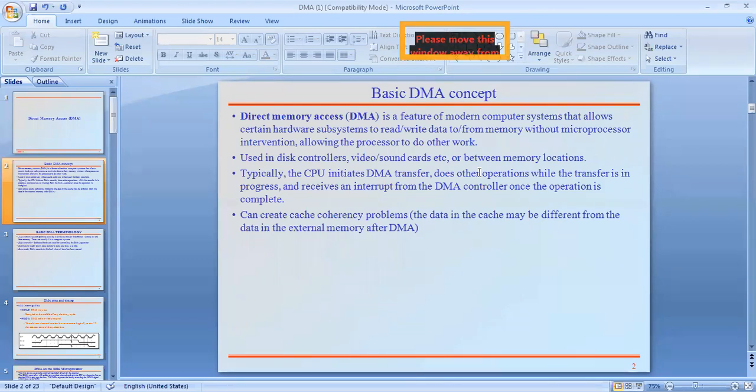Okay, how to improve the processor performance? How to improve the speed of the processor? It means using faster memories, in terms of read time and write time.